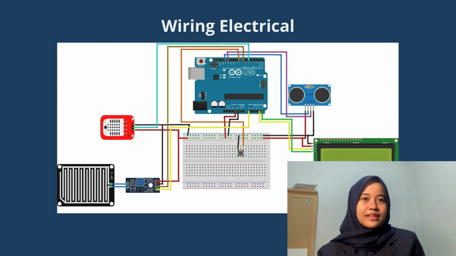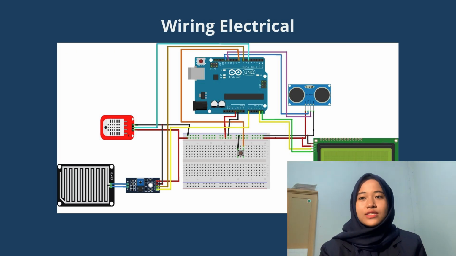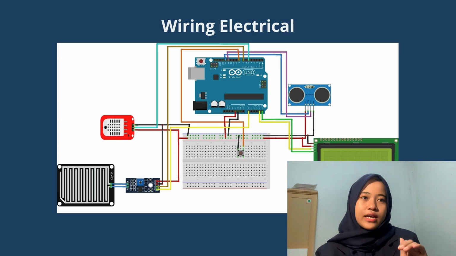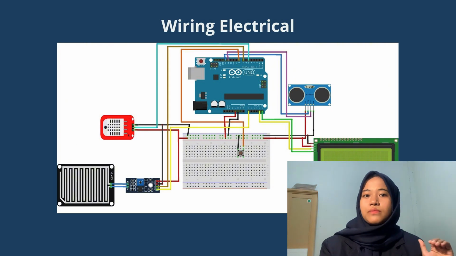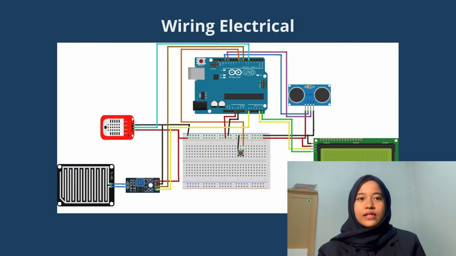This is the electrical wiring display. The positive pin on all components here is connected to positive, and the negative pin is connected to ground. The DHT22 is connected to a digital pin because, according to the datasheet, the DHT22 outputs a digital signal. The rain sensor uses analog pin A0. The resistance value on the sensor changes: if there is a lot of water on the sensor surface, then the resistance is small. If there is a small amount of water, then the resistance is large.